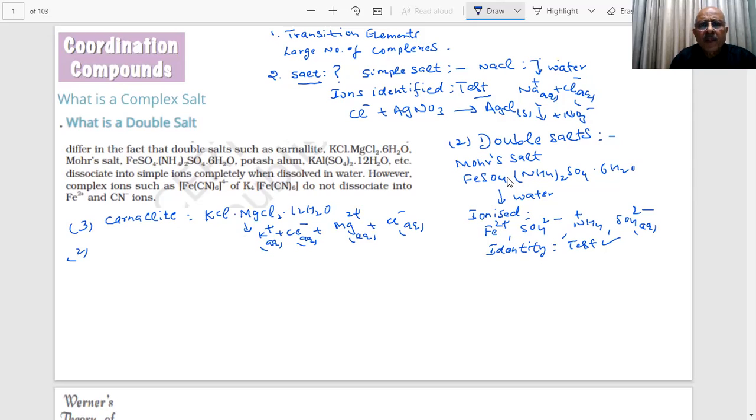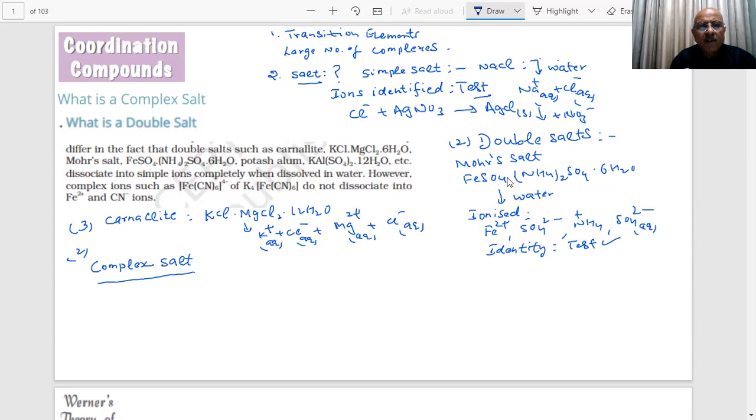These are well known, what we have told. Potassium aluminum sulfate, 12H2O. They will be completely dissociated when you dissolve them in water. But there is a complex salt. What is a complex salt, students? It is also a type of double salt, but behaves in a different way and could be prepared. If you mix more than one salt, you may get, students, a complex salt.